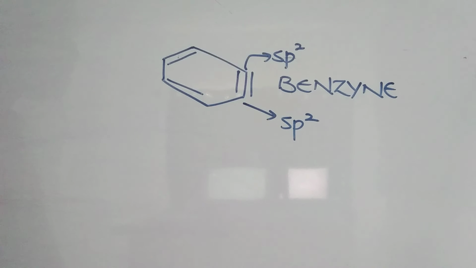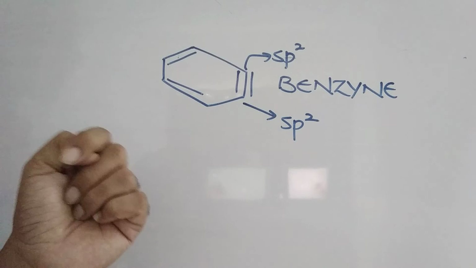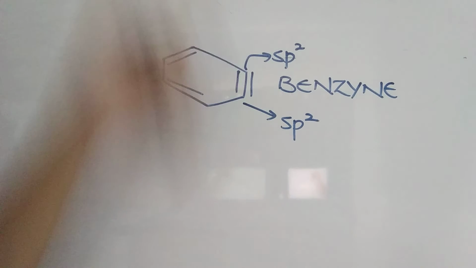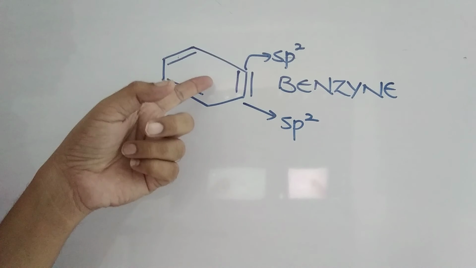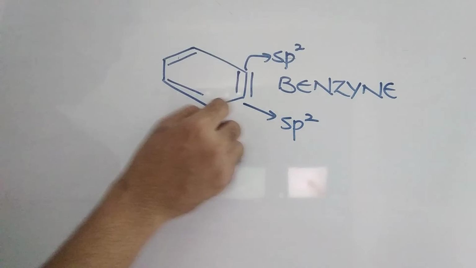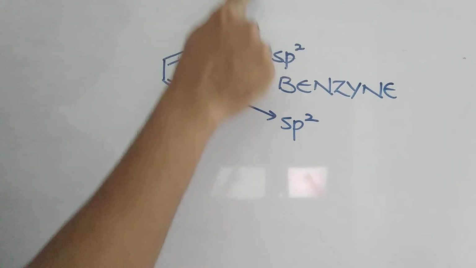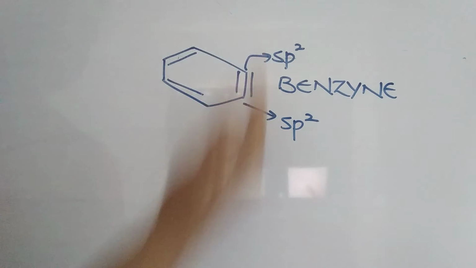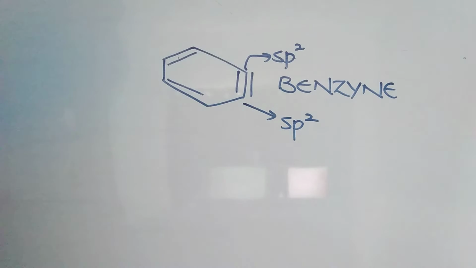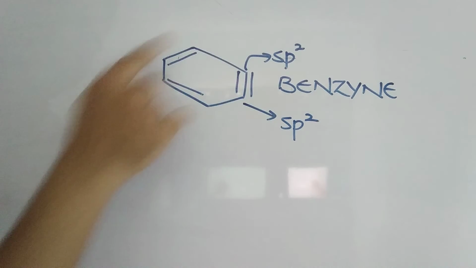So the concept of taking sp2 here is, if it is sp, the carbon must be linear. If the sp carbon is going to be linear, it cannot form a ring. You can see clearly here the ring. If it is sp, this bond should not go here. It should come here and it should go here. That means it should be linear. This part should be linear. When it is linear, it cannot form a 6-member ring.